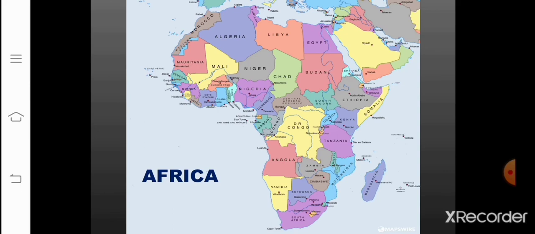Okay, the other minerals found in Africa are copper, iron ore, chromium, uranium, cobalt and bauxite. Even oil is found in Nigeria, Libya and Angola. I repeat here, the other minerals that are found in Africa are copper, iron ore, chromium, uranium, cobalt and bauxite. Africa is the largest producer of diamonds, gold and platinum. And even oil is found in Nigeria, Libya and Angola.